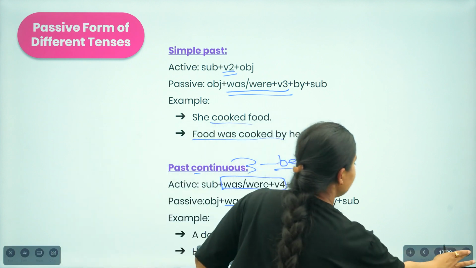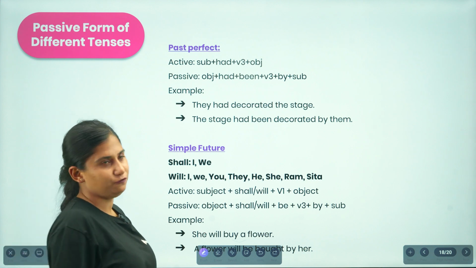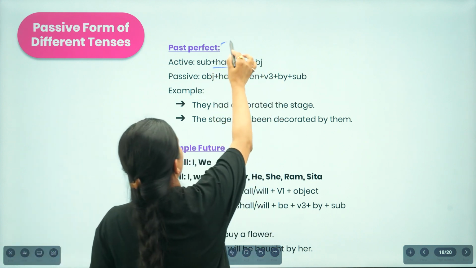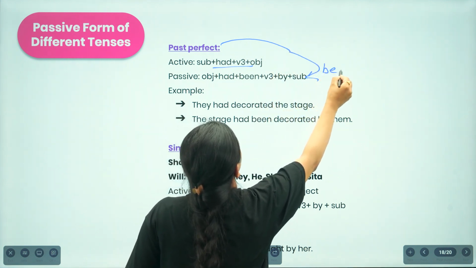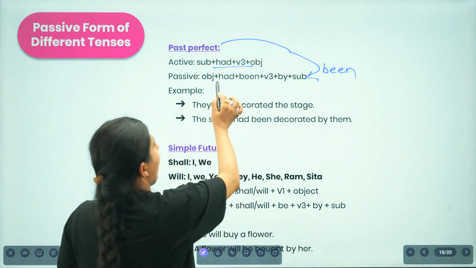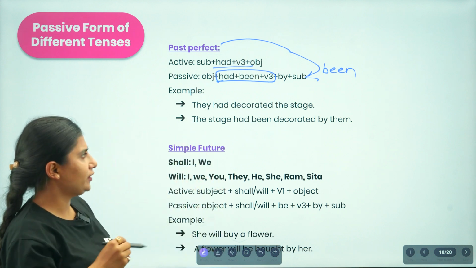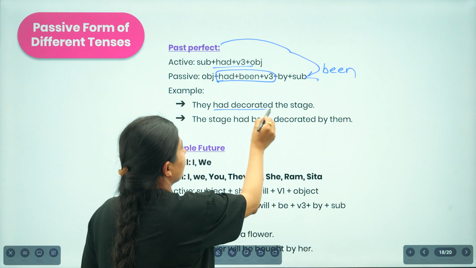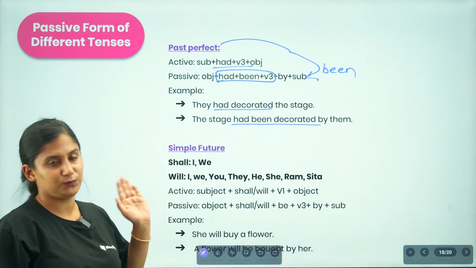Now let us move to another idea, that is the past perfect tense. The formula for the past perfect tense is had plus verb 3, right? Whenever you are changing a perfect tense into the passive form, you are to add been, whether it's present tense or past tense. So here, had been plus verb 3. This is the idea. They had decorated their stage, and here the answer is: the stage had been decorated.